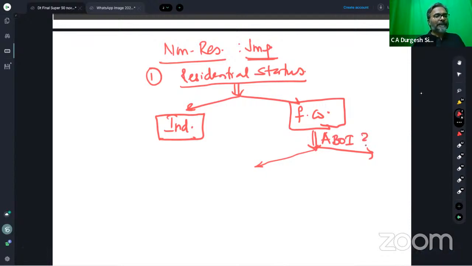Akash, good morning. Perfect. So, students, there is an active business outside India test that has to be fulfilled. On that basis, we will decide where is the place of effective management of that foreign company, or for that matter, whether the foreign company can be considered as a resident in India or a resident outside India. So, if the foreign company satisfies the active business outside India test, the answer can be yes, it satisfies, or the answer can be no, it does not satisfy.